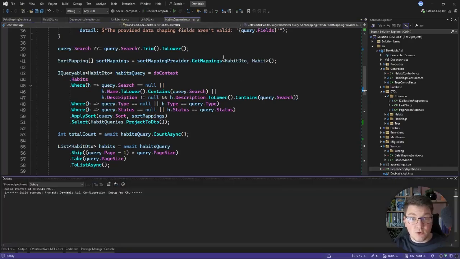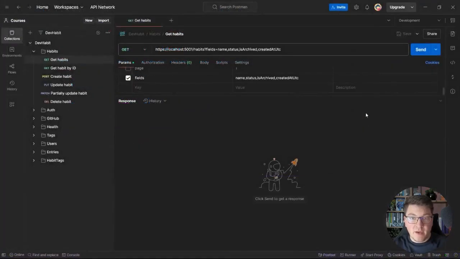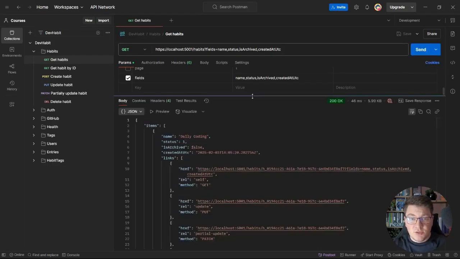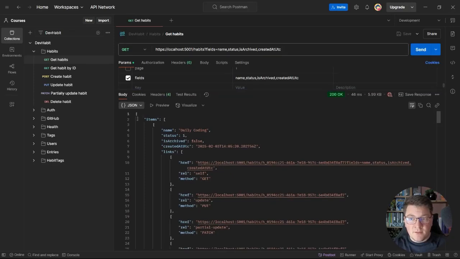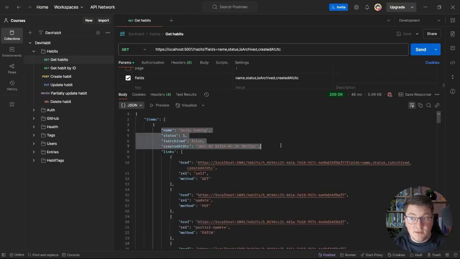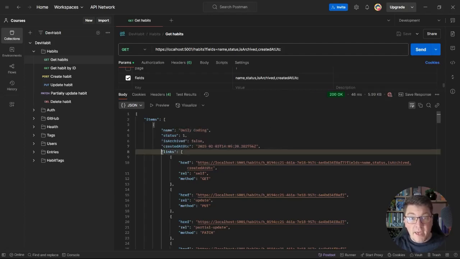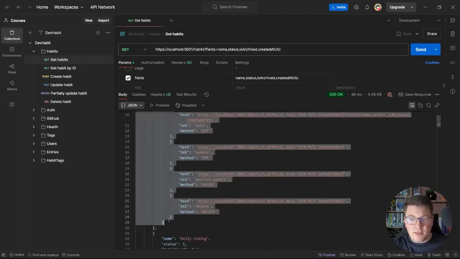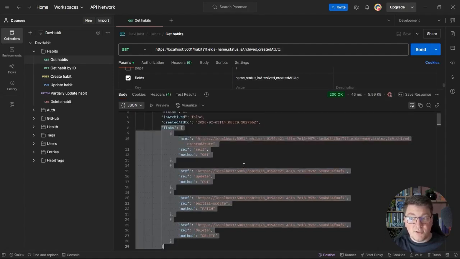So let's go ahead and try this out. This is the request I want to send to my getHabits endpoint, and I'm including the fields that I want to get back for each resource. The name, status, is archived, and created at date. So if I send this request, you will see I'm getting back my response that contains my resources in the items array and the pagination metadata, but each resource is also properly data shaped. So it only contains the fields that I specified in my query parameter, and each resource also contains the hypermedia links for this specific resource.